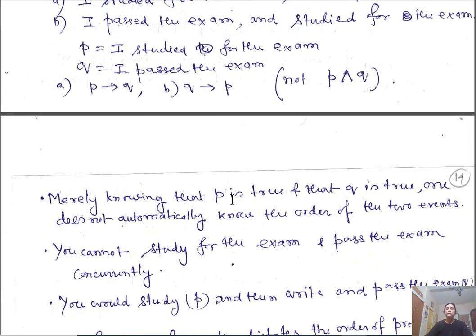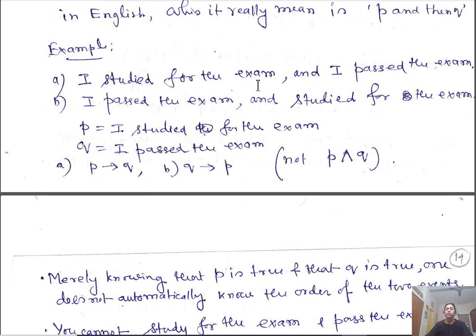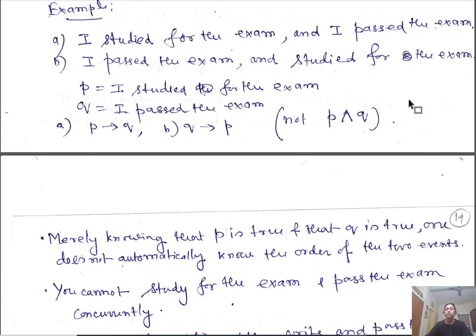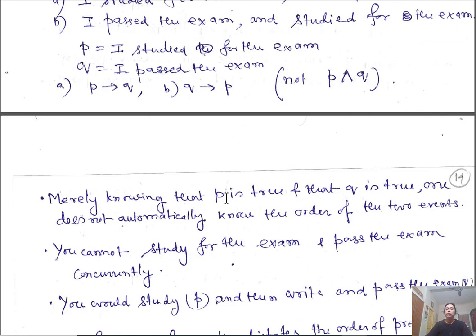Merely knowing that P is true and that Q is true, one does not automatically know the order of the two events: I studied and then passed, or I passed and then studied.